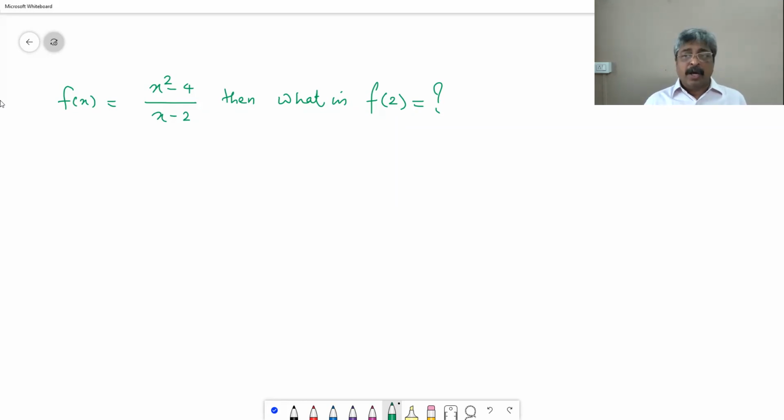However, after calculus, we will still say that the value of the function at 2 I cannot give. This will continue to remain the same. We are not scrapping the old theory of algebra or mathematics that we have developed. This is still undefined. There is no 2 in the domain of definition of f of x. We are not including 2 in the domain. It continues to remain undefined.